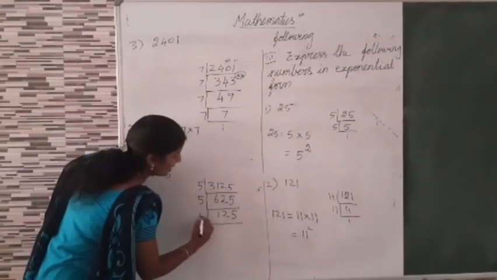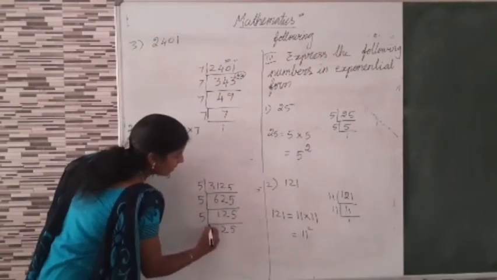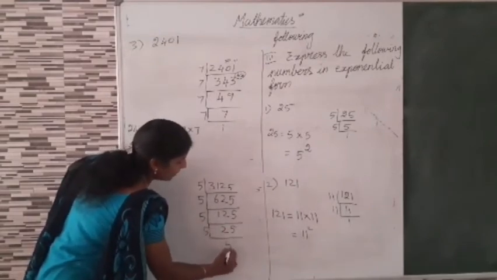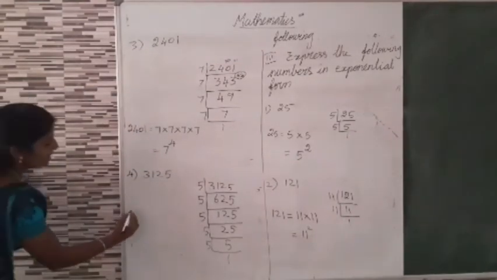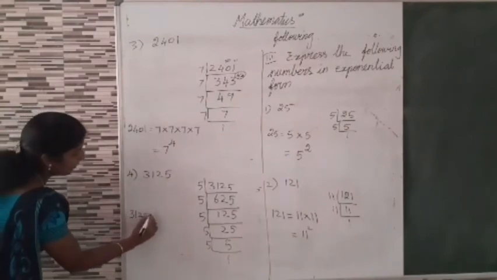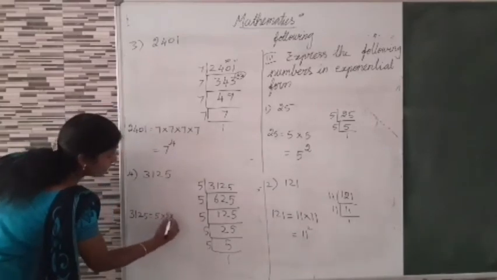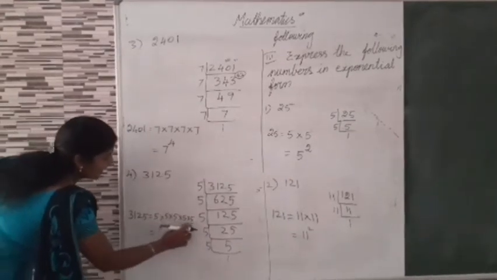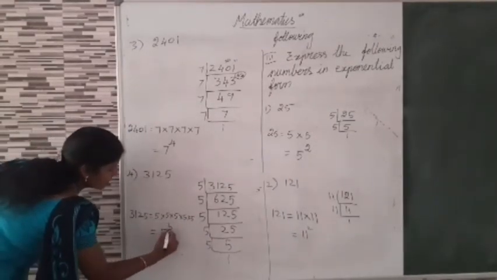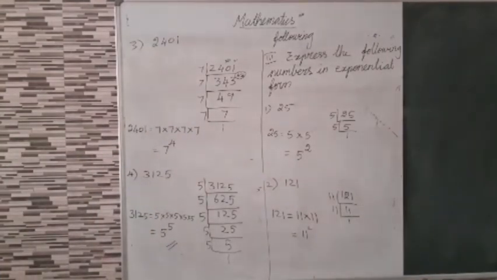Then again 5 table, 2 5s are 10, here 25, 5 5s are 25. Then 5 table 1. Now we can write 3125 is equal to 5 into 5 into 5 into 5 into 5, 5 times. So we can write 5 raised to the power 5. This is the exponential form of 3125.